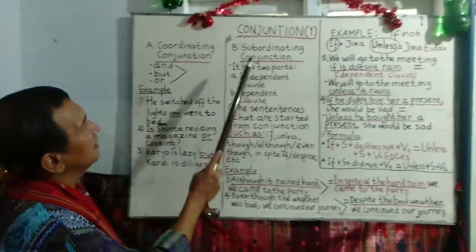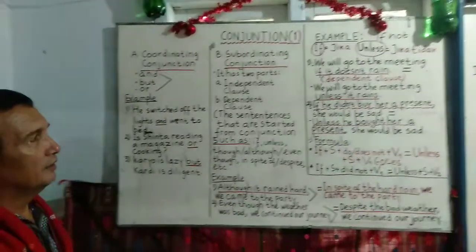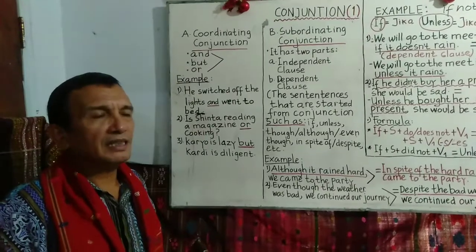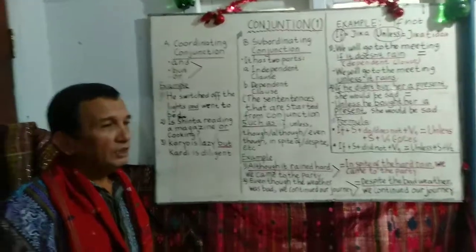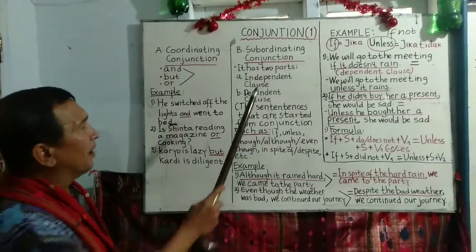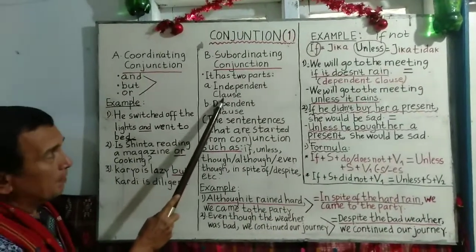So let's see the subordinating conjunction. Dalam bahasa Indonesia kita menyebut kata sambung subordinasi. Usually this kind of conjunction has two parts. The first is independent clause.